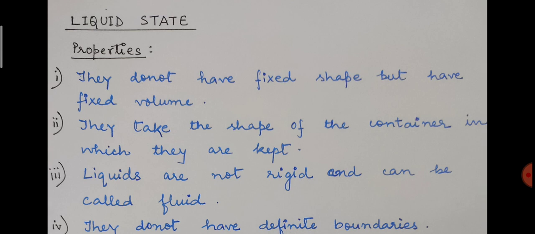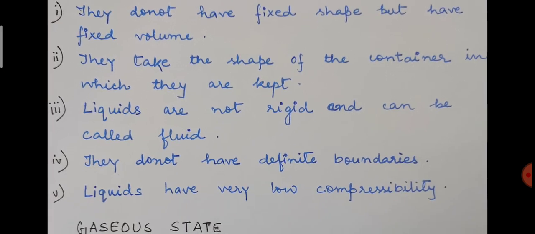Fourth one is they do not have definite boundaries, as they do not have any fixed shape, and that is why they do not have any definite boundaries. Fifth one is liquids have very low compressibility. We discussed this with the help of an activity given in your book, how we compare the property of compressibility in all three states of matter: solid, liquid and gas. So liquids show compressibility to a very low extent.